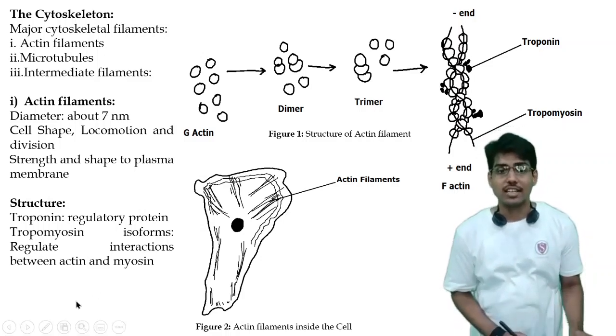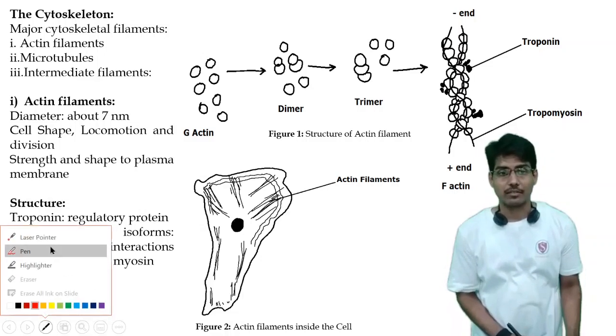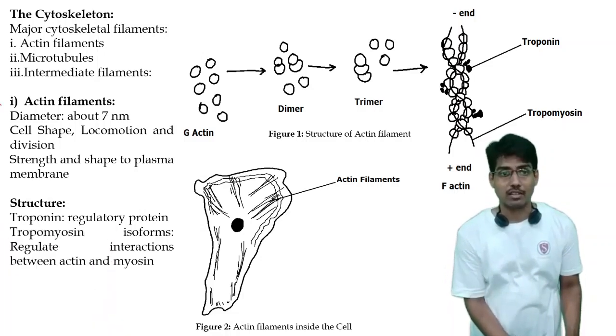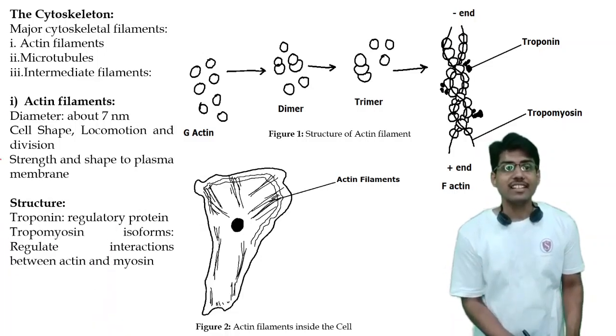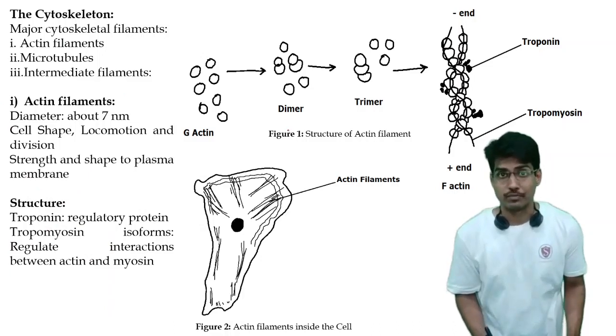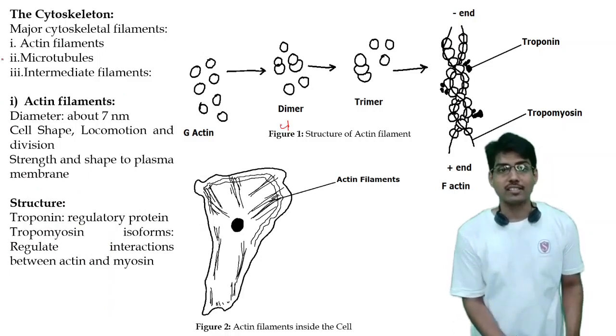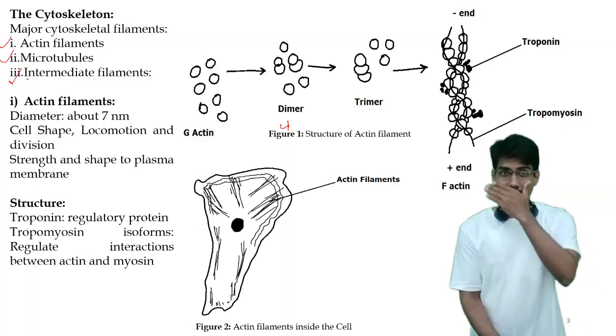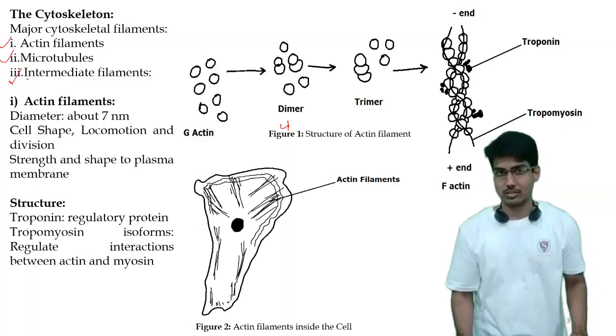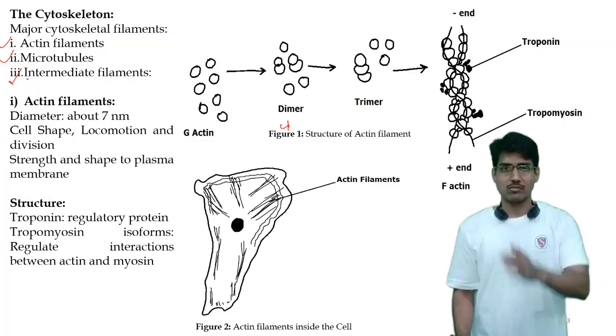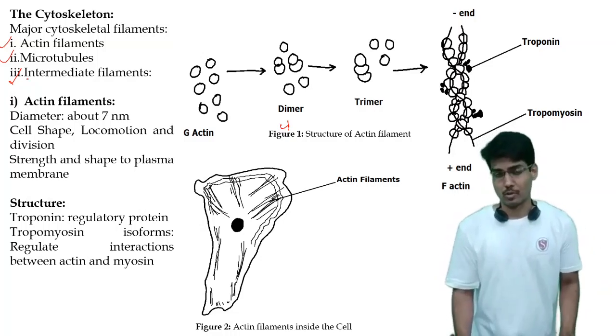The first is the actin filament. The next is the microtubules, and the next is the intermediate filaments. All of these three comprise almost the whole cytoskeleton system, along with some other proteins and filaments also.